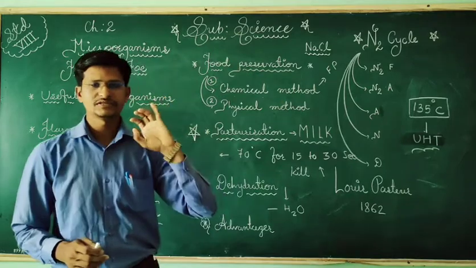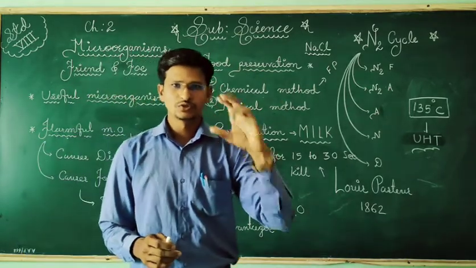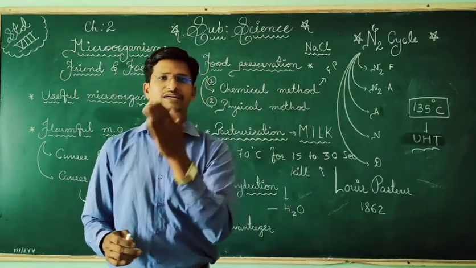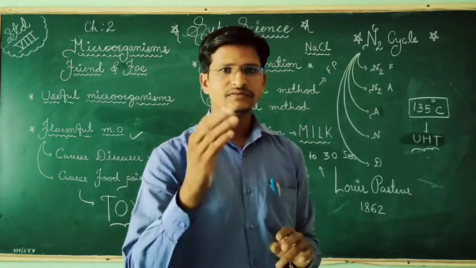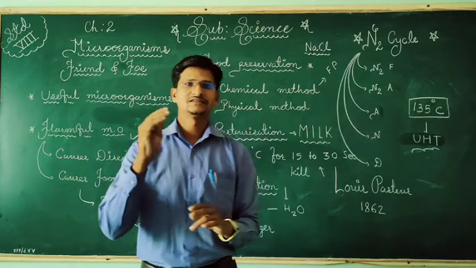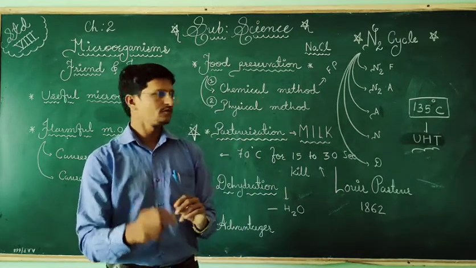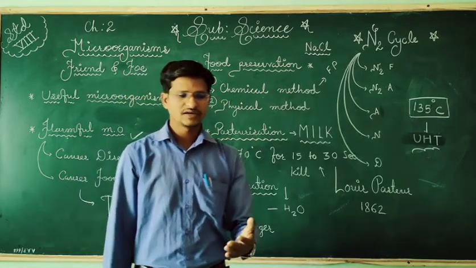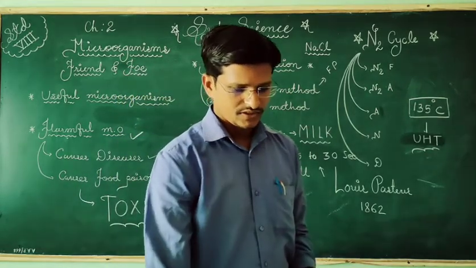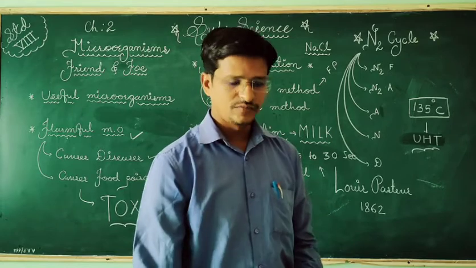Now in the canning process, the food will be stored for a long time and transferred to different cellars. So here the food will not lose its natural taste, okay, because we are passing it through the food preservative, chemical, mechanical, physical methods. So these are the advantages of food preservation.